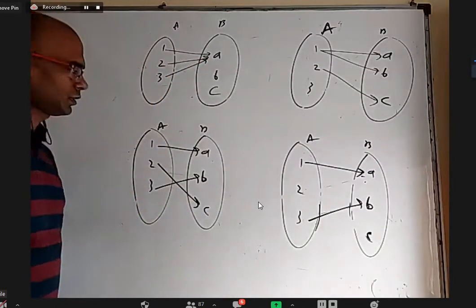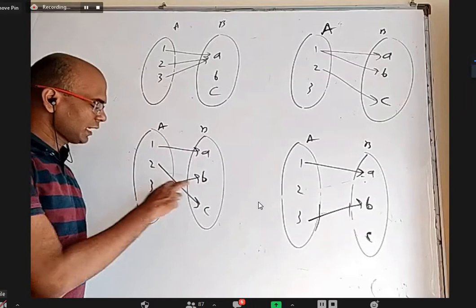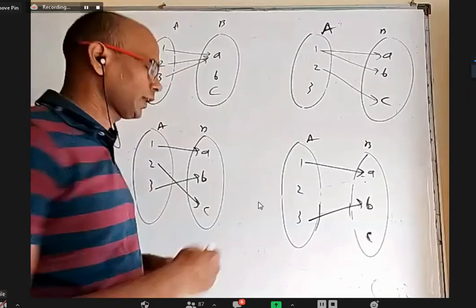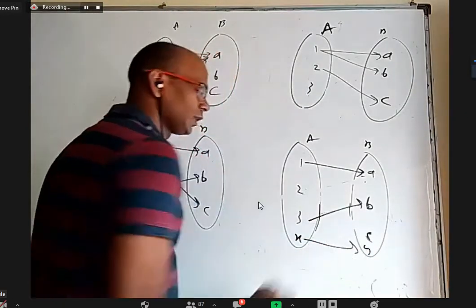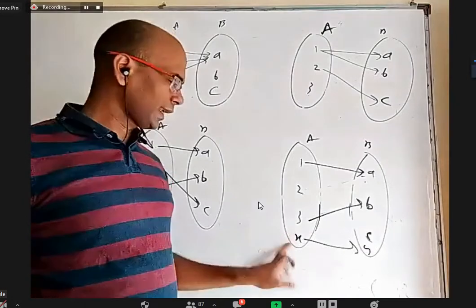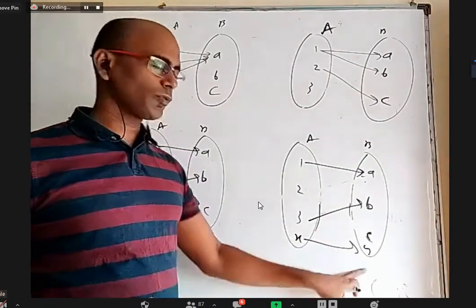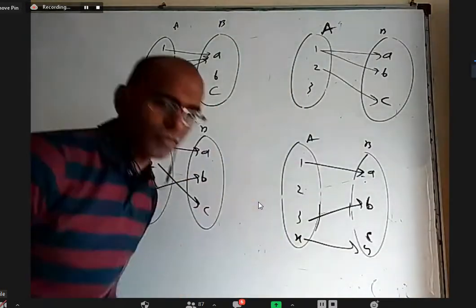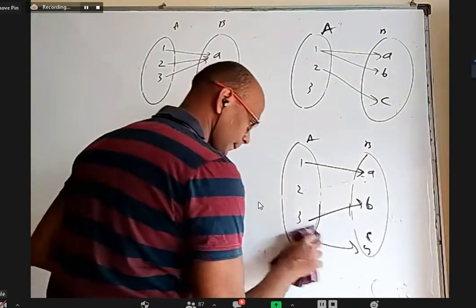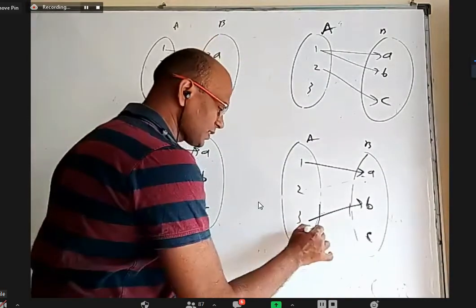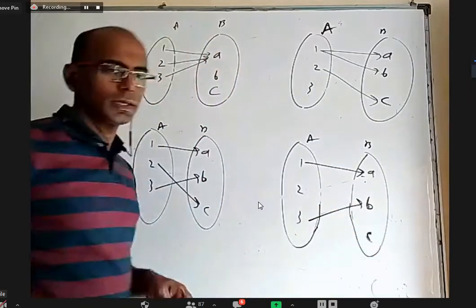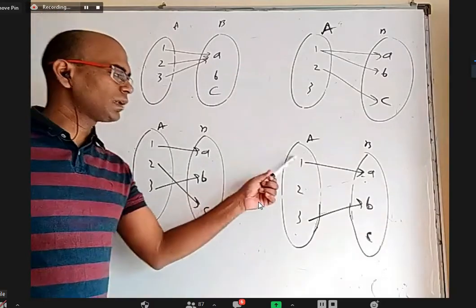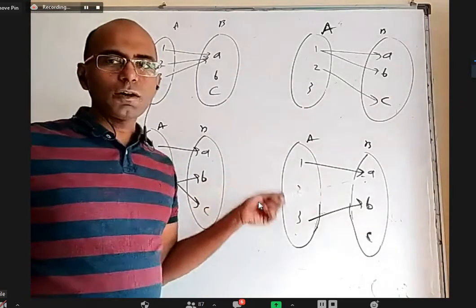Reverse is called pre-image. A has pre-image 1, B has pre-image 3, C has pre-image 2. So whenever X is connected to Y, we say Y is the image of X, or X is the pre-image of Y. Image of X is Y, pre-image of Y is X. Now, if you want a relation to be a function, in the first set, that is set A, every element should be used. And nothing should be used more than once. That means every element should have an image. No element can have more than one image.